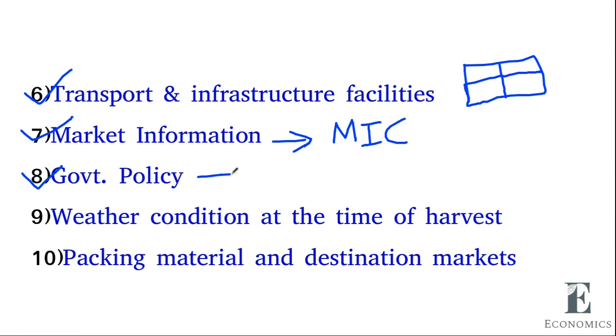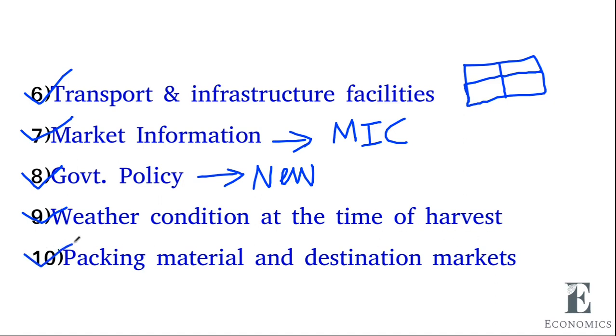Then government policy. Government policy also enables the farmers to sell their product immediately or to store it. When they start new ventures for agricultural commodities, the farmer can store the product for higher prices. Then the condition of the product at the time of harvest: it has to undergo some processing, like drying and separation of grains from the main product. This will take time.